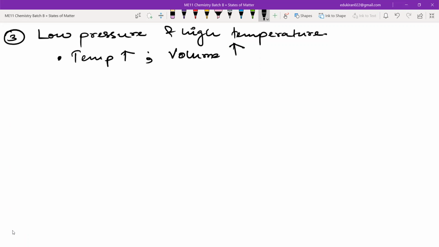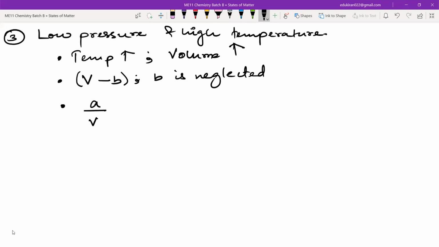Now, if the volume is higher, then what can we do? From V minus B, B is neglected. Also, what can we say? The value A upon V square, since V is very high, will be small or large?